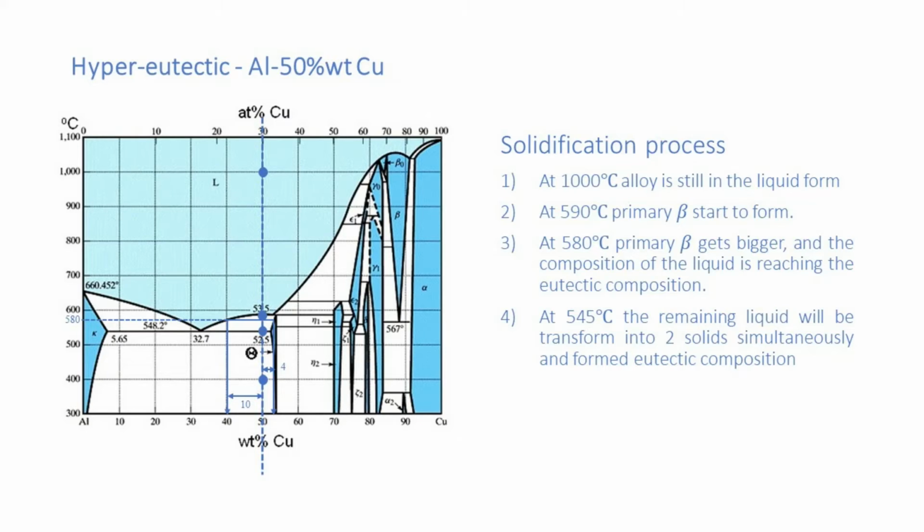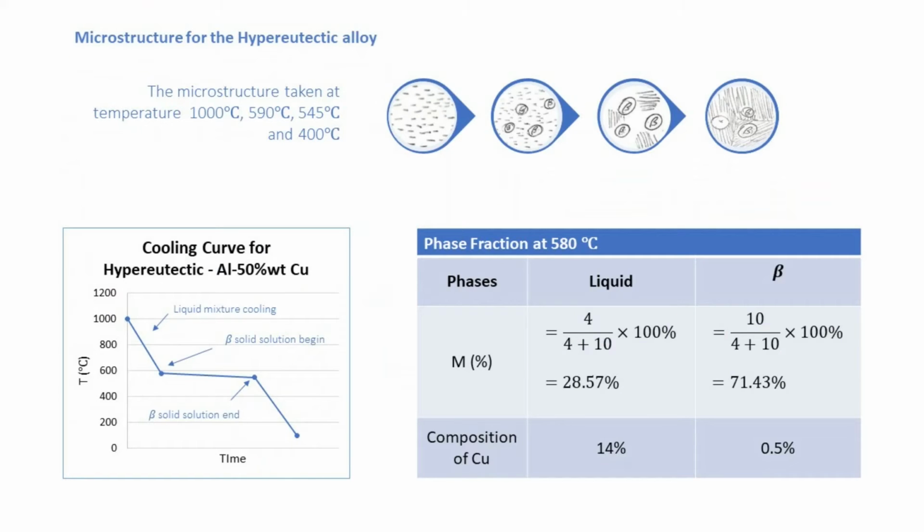After that, at 580 degrees, the primary beta gets bigger and the composition of the liquid reaches the eutectic composition. Finally, at 545 degrees Celsius, the remaining liquid will be transformed into two solids simultaneously and form the eutectic composition. The microstructure sketch for the hypereutectic is taken at temperatures 1000, 519, 545 and 400 degrees Celsius.